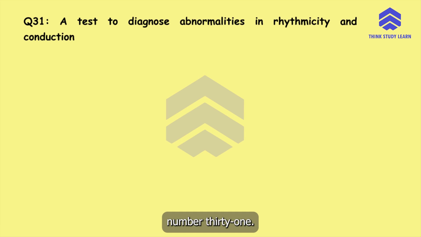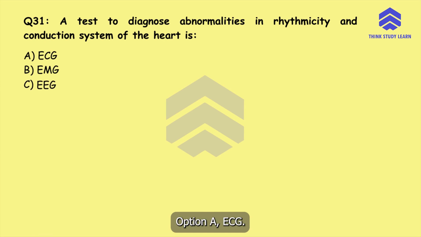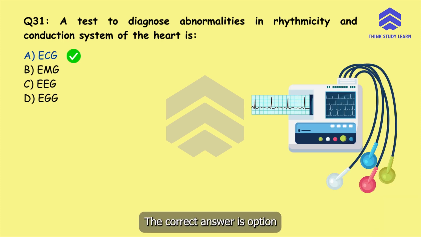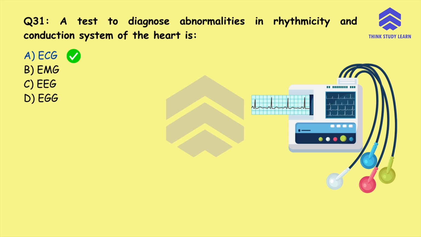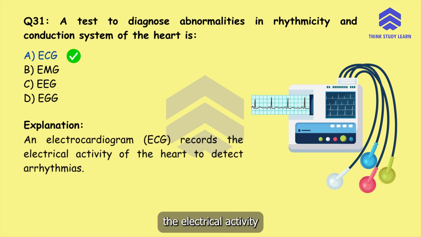Question number 31. A test to diagnose abnormalities in rhythmicity and conduction system of the heart is option A, ECG, option B, EMG, option C, EEG, or option D, EGG. The correct answer is option A, ECG. An electrocardiogram, that is the ECG, records the electrical activity of the heart to detect arrhythmias.